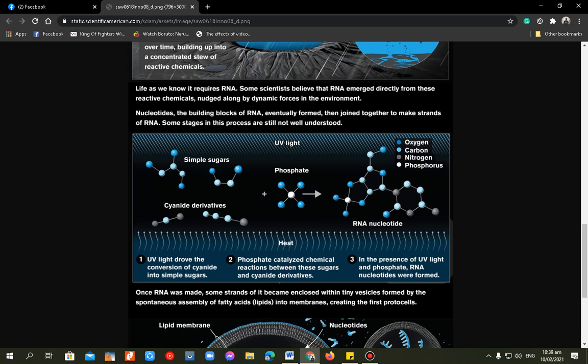So UV light drove the conversion of cyanide into a simple sugar. Ito yung UV light natin that converted into simple sugar, wherein phosphates catalyze chemical reactions between these sugars and cyanide derivatives. So yung mga sugar and cyanide natin, it will be the derivatives in our phosphate catalysts. So in the presence of UV light and phosphate, RNA nucleotides were formed.